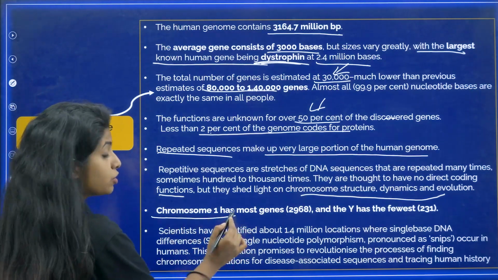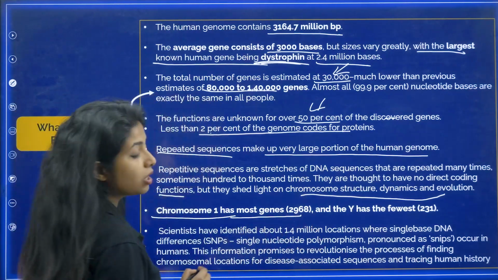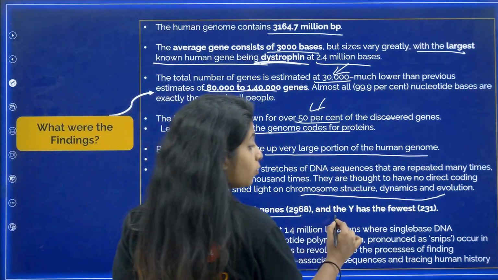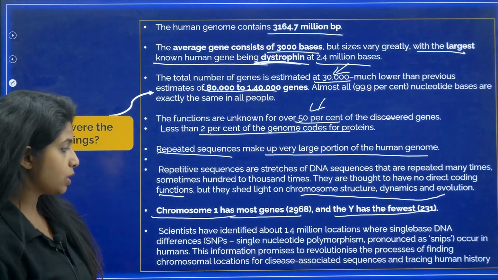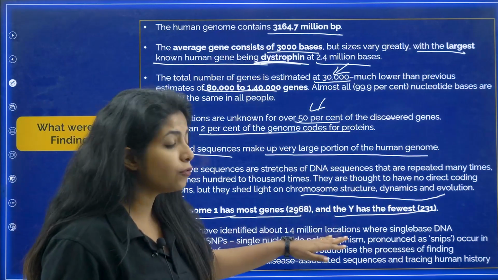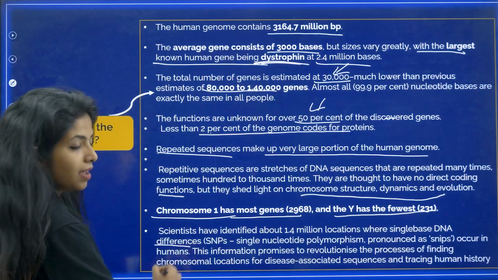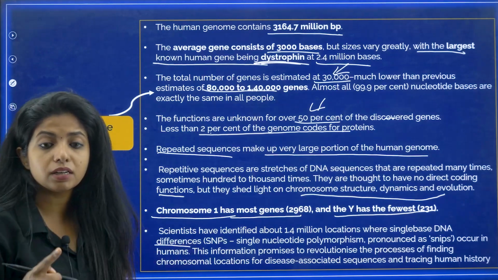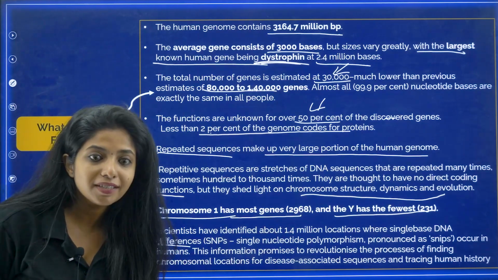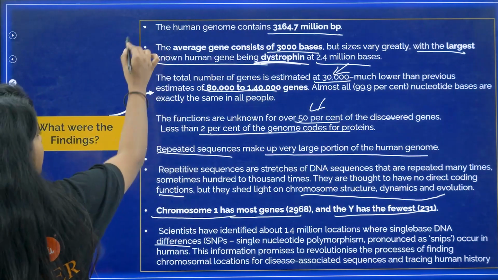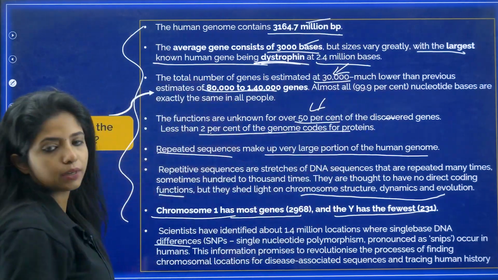Now, chromosome number 1, which was sequenced last, has the most genes, that is 2968 genes, whereas the Y chromosome, found in males, has the fewest, which is 231 genes. Scientists have identified 1.4 million locations where single base DNA differences are there. That means between you and me there are single base DNA differences at 1.4 million locations, which is probably why we are different. So these are the findings of the Human Genome Project. Please remember certain very important things which I have underlined over here.